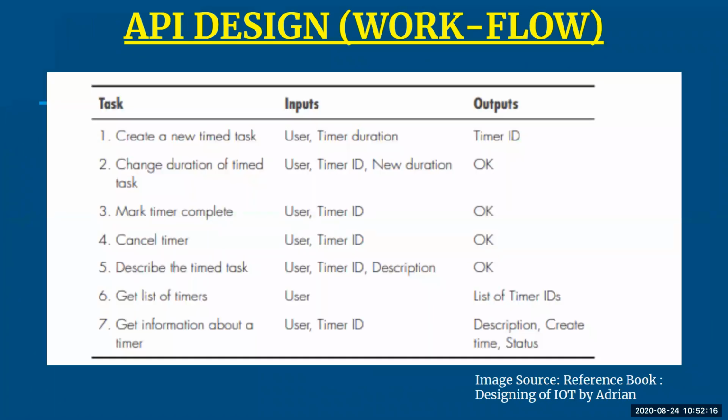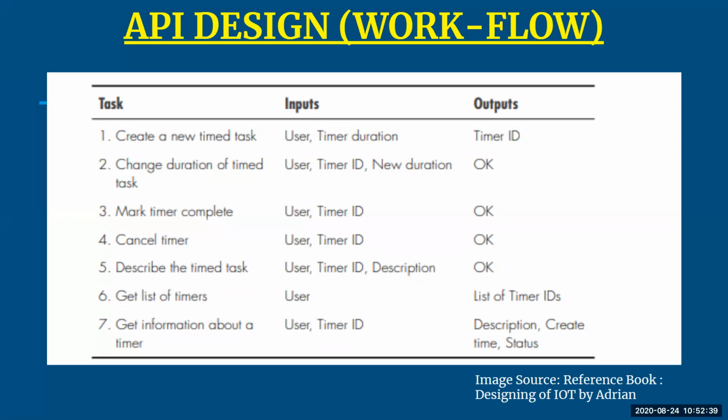So when we talk about designing an API, at the very first place, you have to design the workflow. Workflow is nothing but interactions between your APIs. So it is categorized into three, that is your task, that is your set of inputs, and the corresponding outputs with respect to the inputs. So here we have taken 7 API workflow, or you can say task, and corresponding inputs and outputs are given.